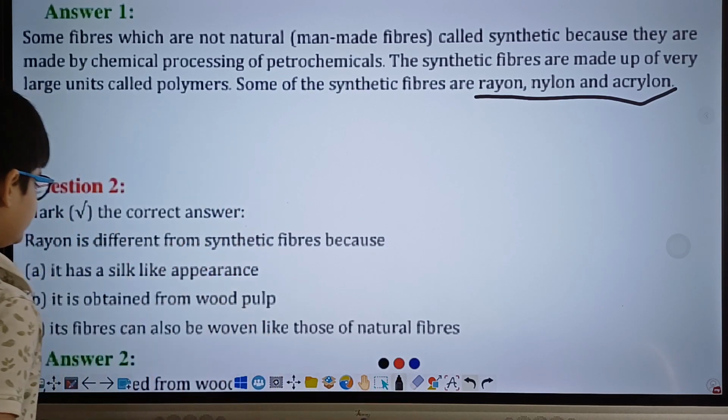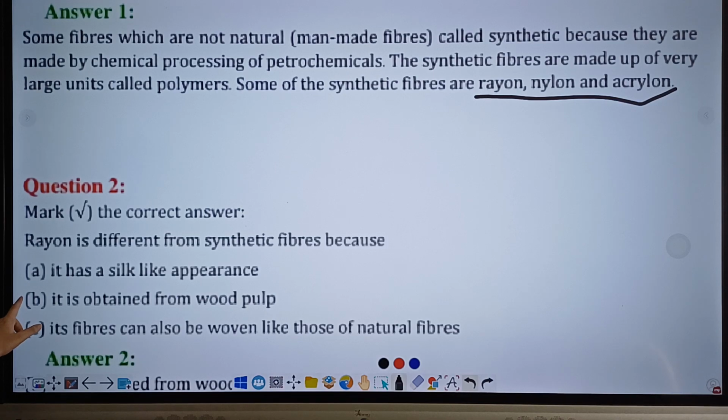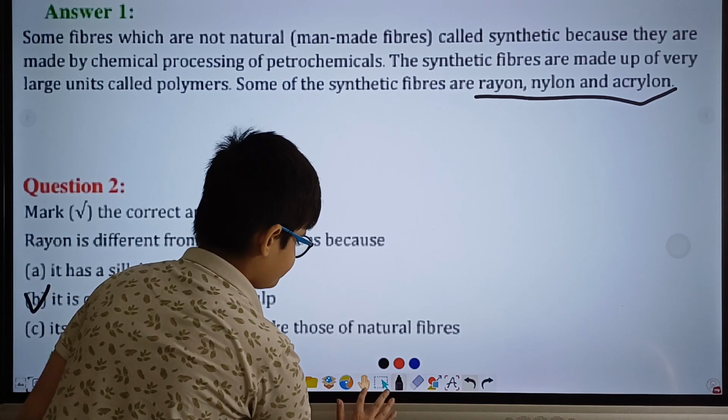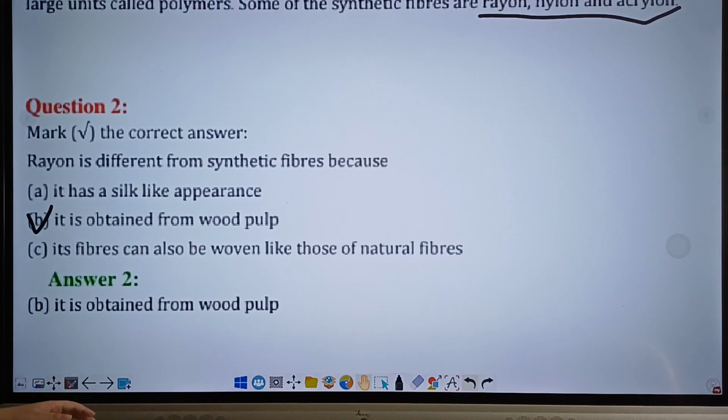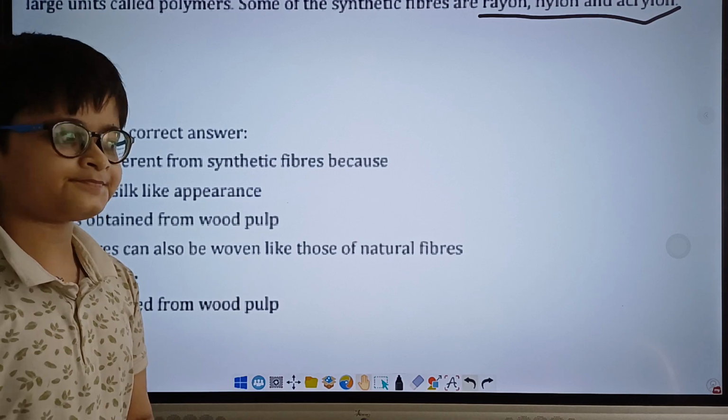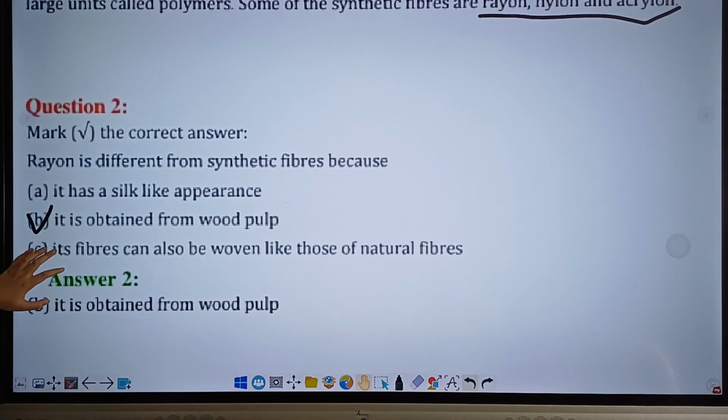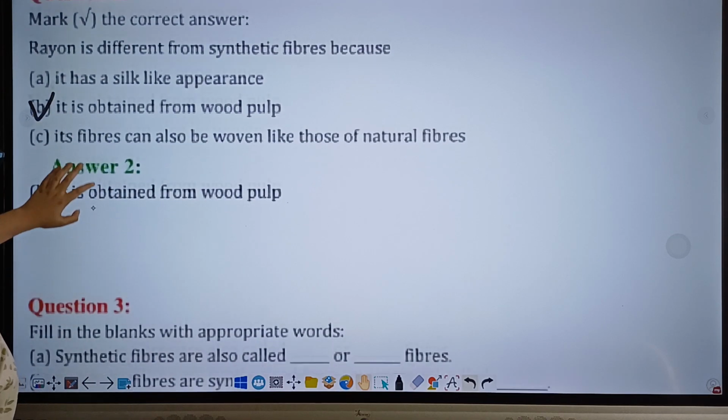The correct answer for this will be it is obtained from wood pulp, option B. Let us see if I am correct. Yes, I am. It is obtained from wood pulp. So if your answer was option B, it is obtained from wood pulp, then you would be correct. Okay, let's move on to question 3.